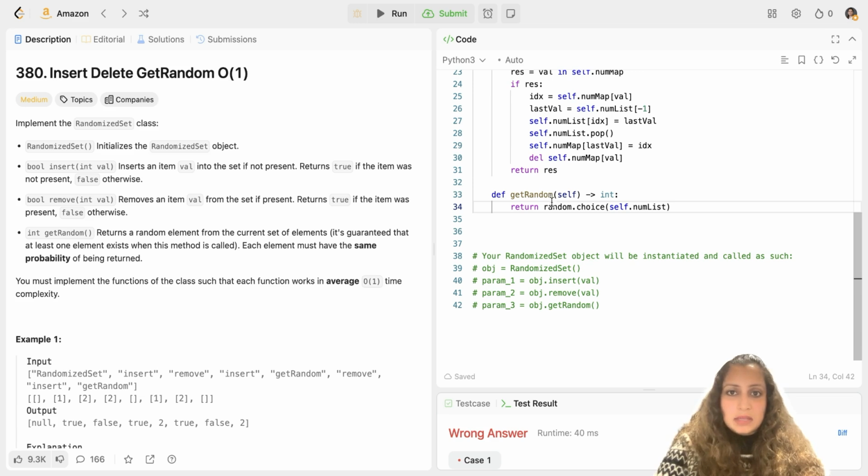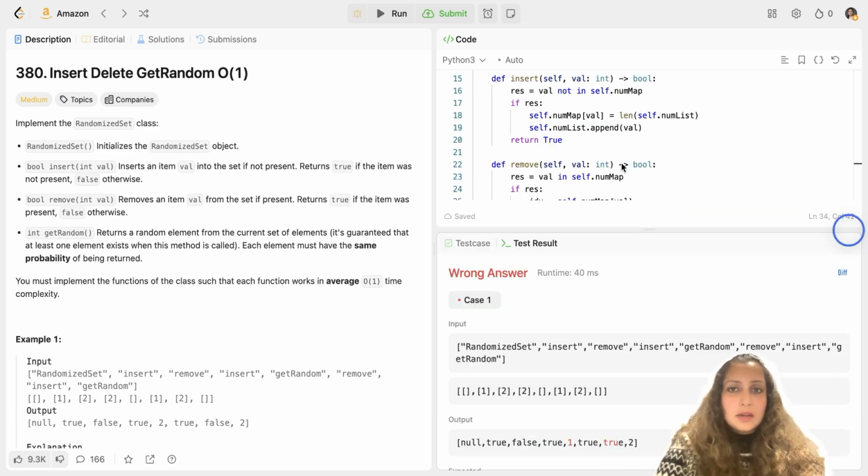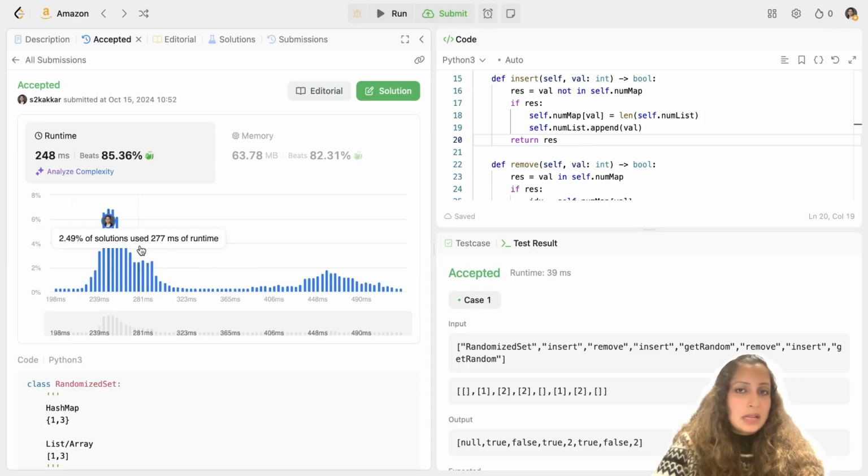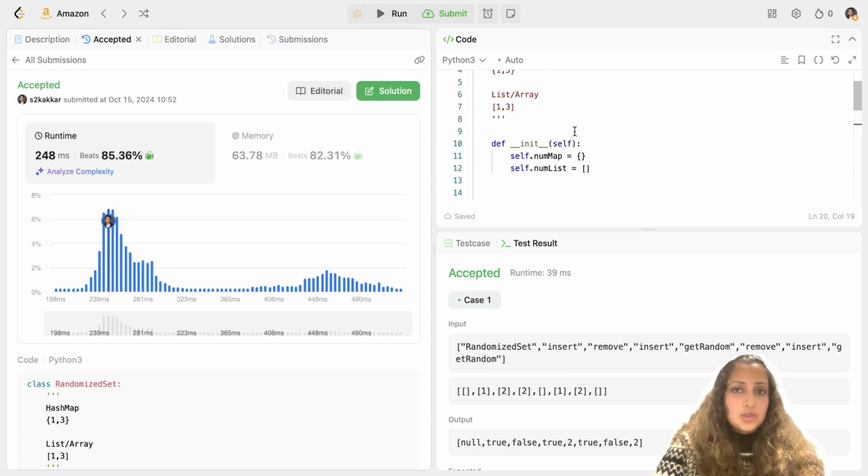Let's see what mistake we made. The error here was that I returned true instead of returning the result. Now it will work. Let's run. So it's accepted. Let's submit. As you can see, the time taken is very less here and the solution works quite well.